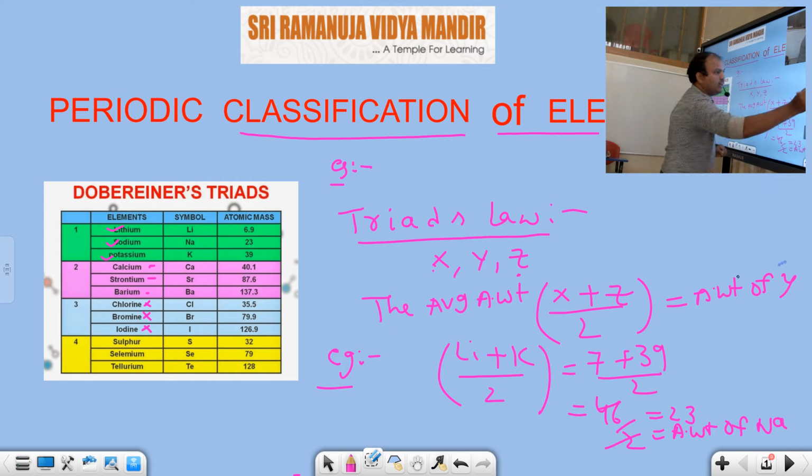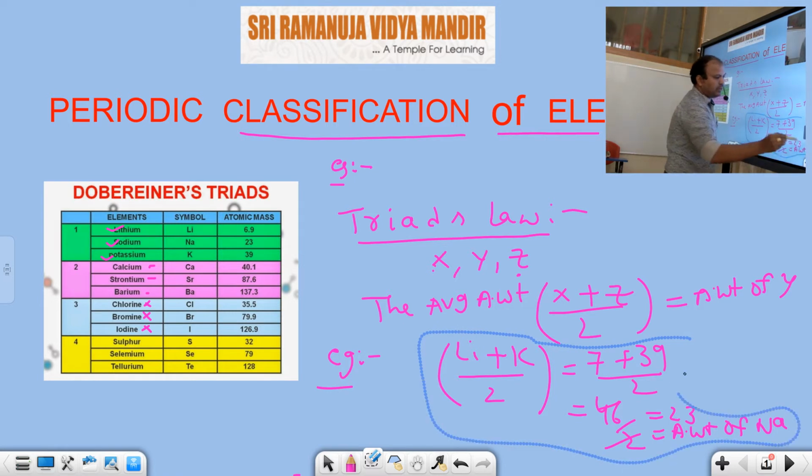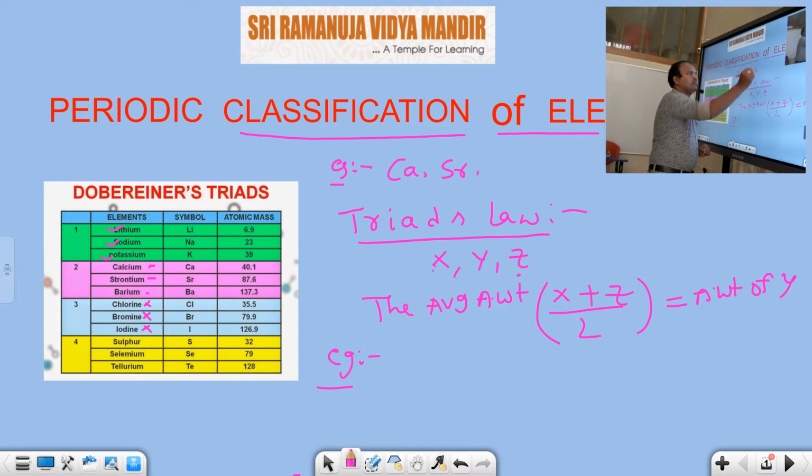The law, you know that one, what is it? The average atomic weight of the first and third element is nearly equal to the atomic weight of the middle element. We will take another example for this. The second triad: calcium, strontium as well as barium. These are also Dobereiner triads. But is that condition satisfied or not? What is the condition? The average atomic weight of the first and third element is nearly or exactly equal to the atomic weight of the middle element.